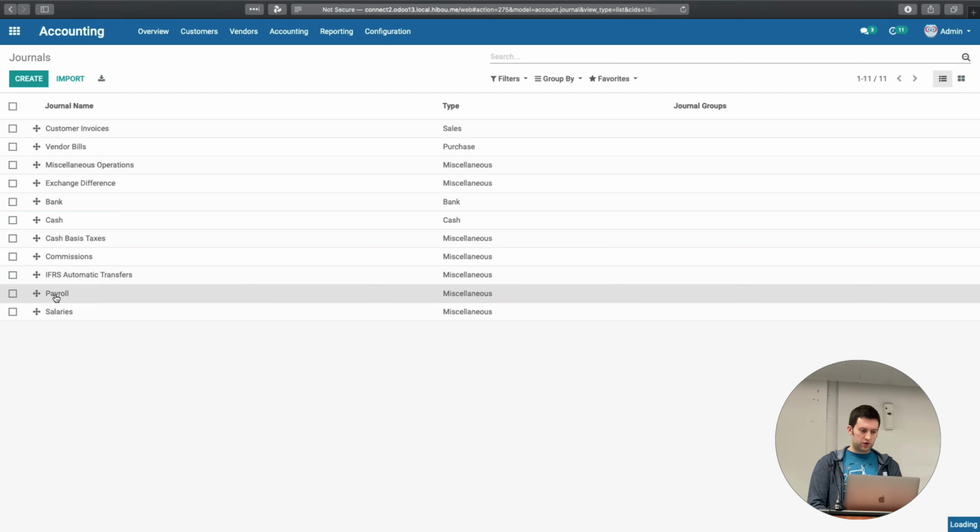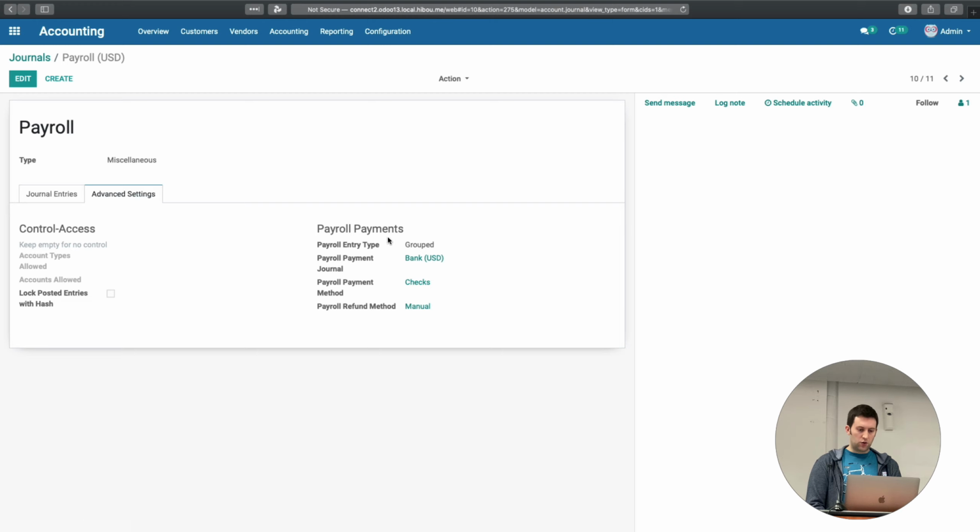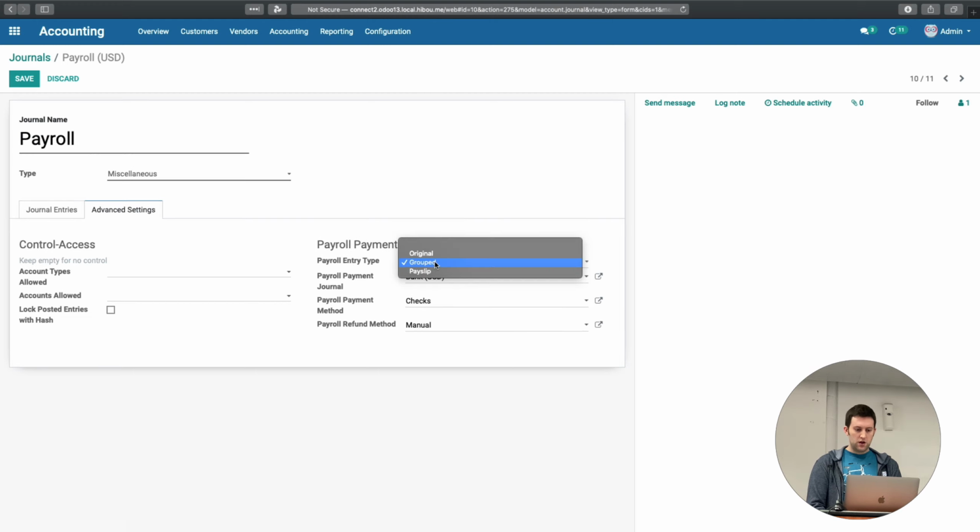So we have our payroll journal here, which is ultimately the journal that the payroll entries are generated into. And on the advanced setting here, we have payroll payments specific configuration for it. Number one, here's our new payroll entry grouping mechanisms and stuff. If you want the original one that Odoo does, you can use it. And if you want one that's a single entry per payslip, you can do that too, and it'll still have the same grouping for the Form 941 and stuff like that as before.